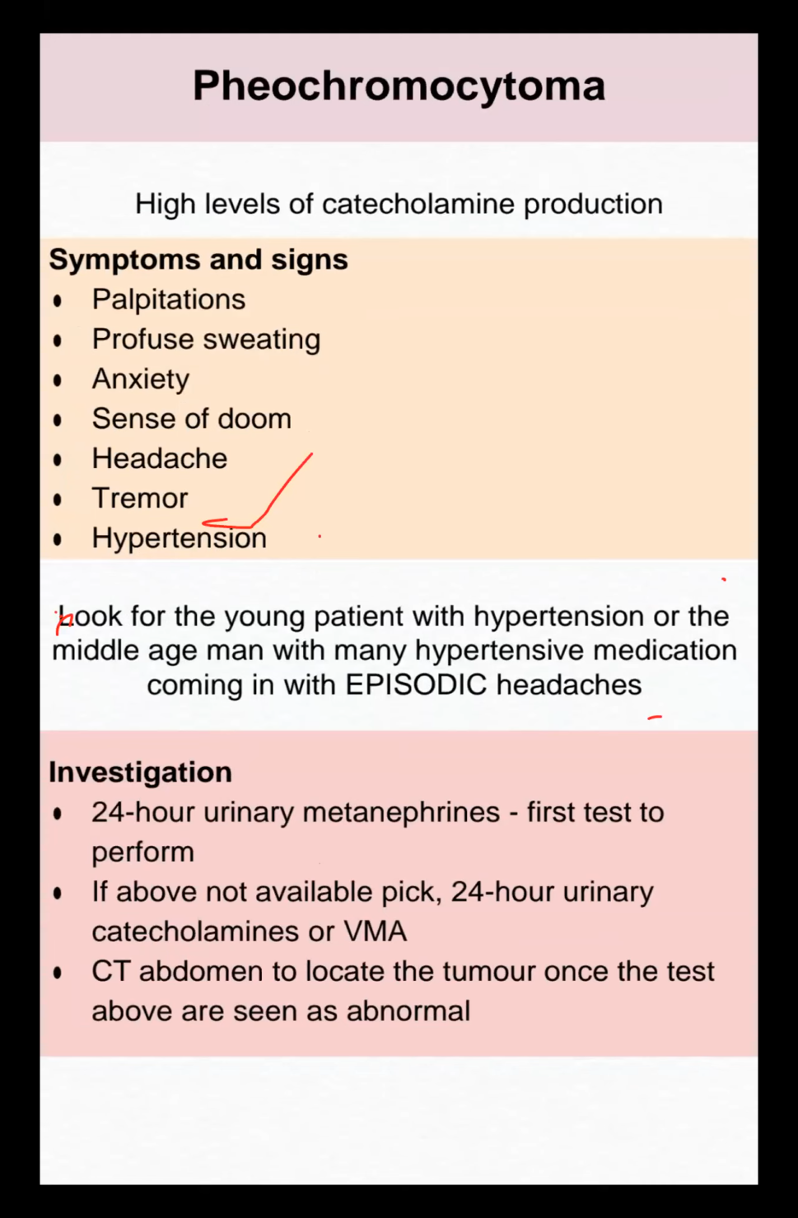But 24-hour urinary metanephrine, we have to do as the first test. 24-hour urinary metanephrine, then we can do the VMA test, or CT scan to locate the tumor. Okay, 24-hour urinary catecholamine test or CT scan to locate the tumor, or VMA test.